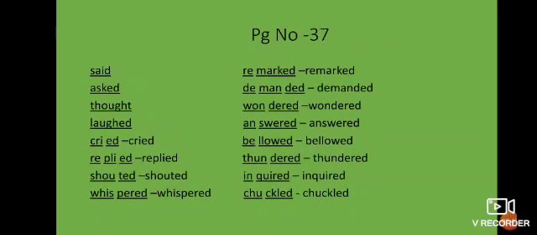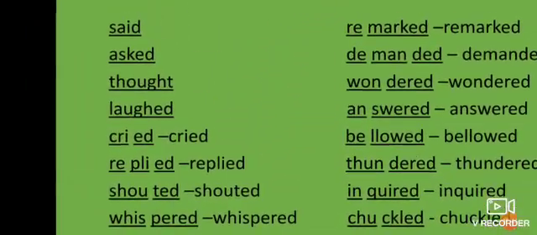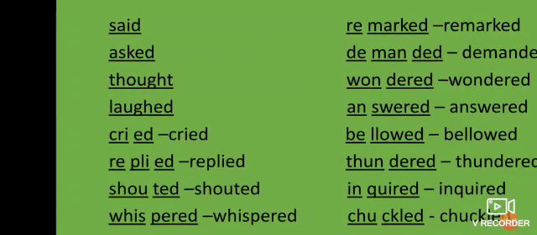See, look at the first word, said. SAID, said. Said is the past form of say. Utter some word, that is called say, and its past form is said. Now the next word is asked, ASKED, asked. When someone is questioning something, that is called asking, or ask, and its past form is called asked. Like he asked me my name, he asked me a question. In this way we can use this word.